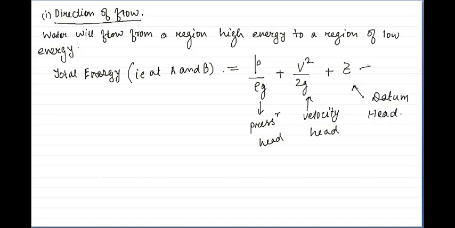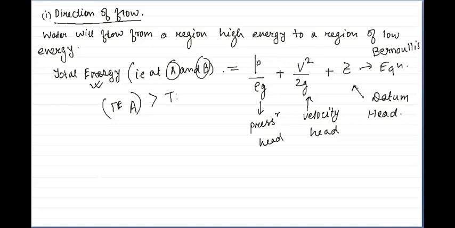We have already got this from Bernoulli's equation. So we will calculate the total energy at the two points and see where the energy is greater. Suppose total energy at A is greater than total energy at B, so we will know the flow will occur from A to B, or vice versa.